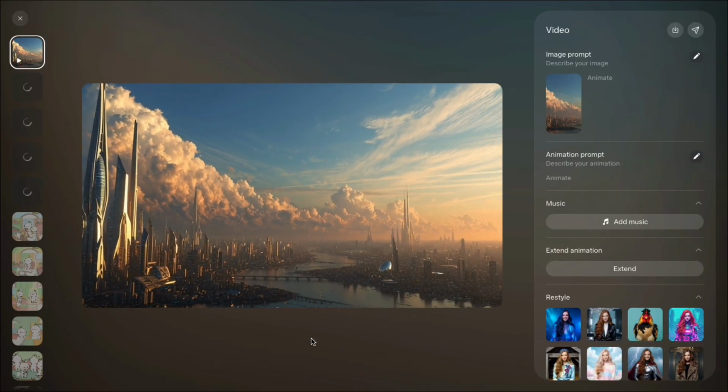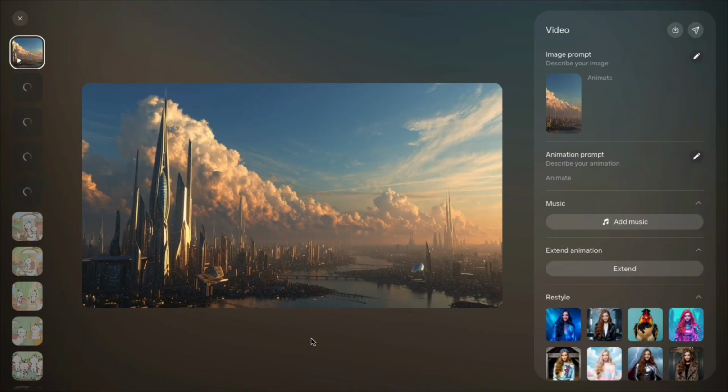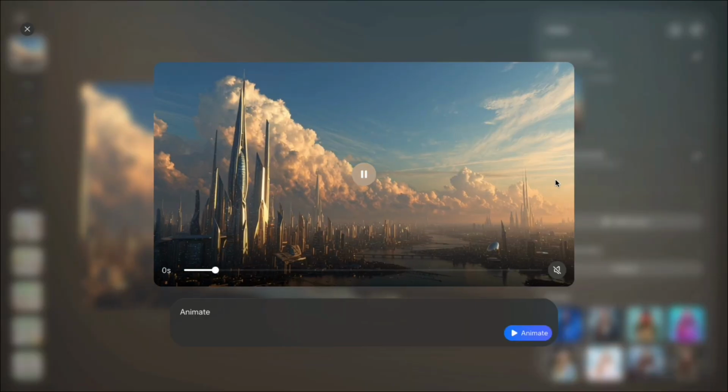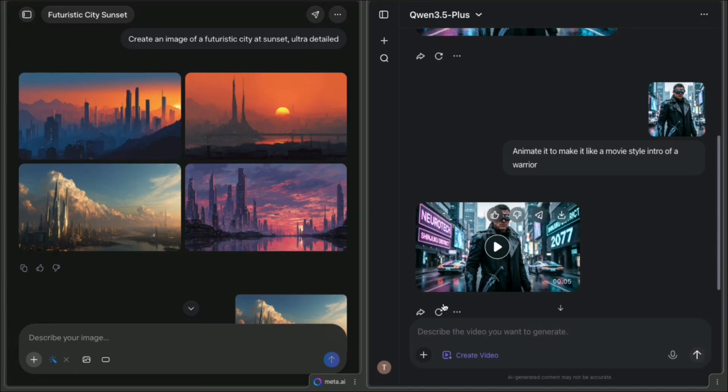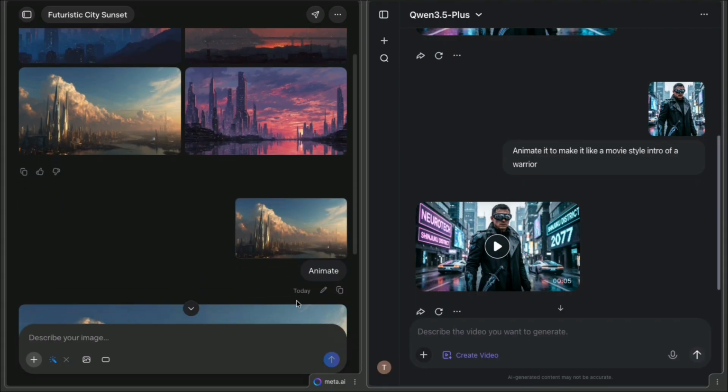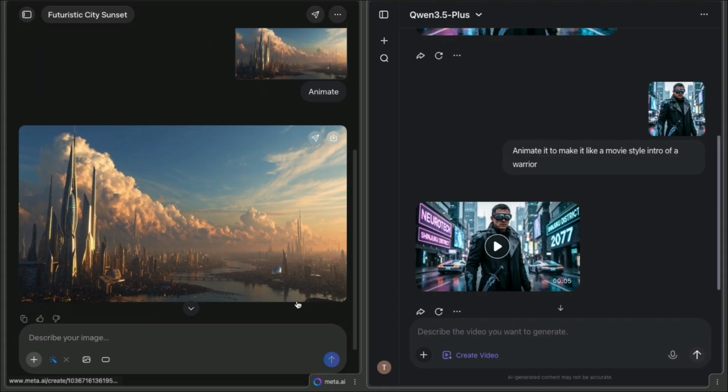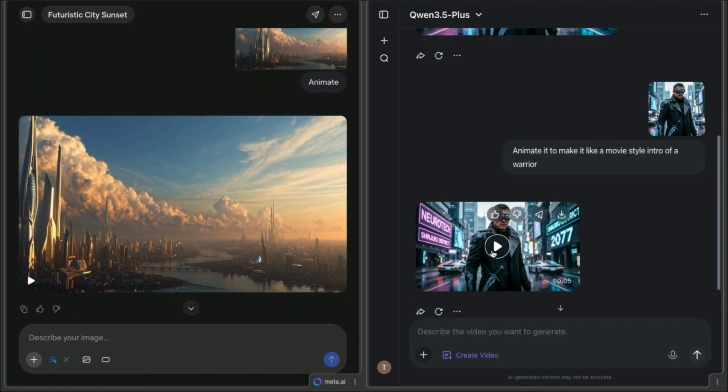So even though Grok's free imagination feature might be gone, your creativity isn't. You're just switching tools. Try both Qwen and Meta AI. Qwen for deeper, more creative prompts, and Meta AI for fast and consistent results.